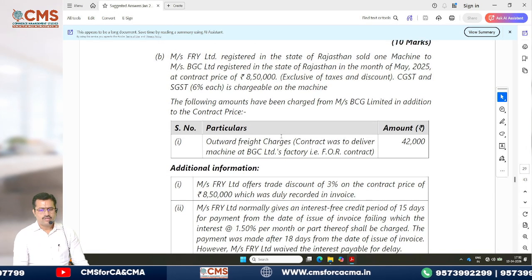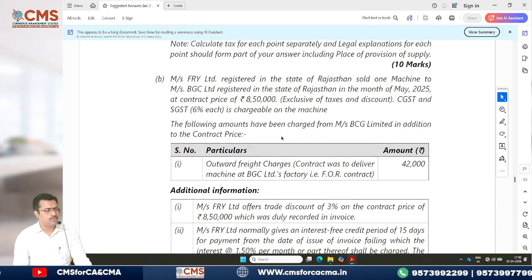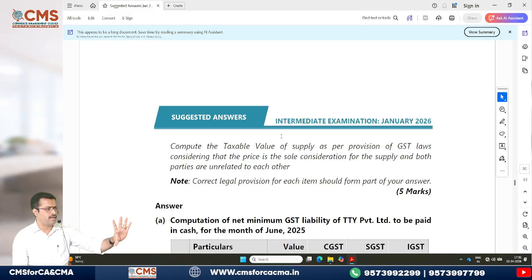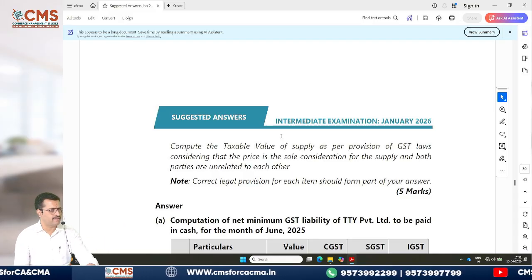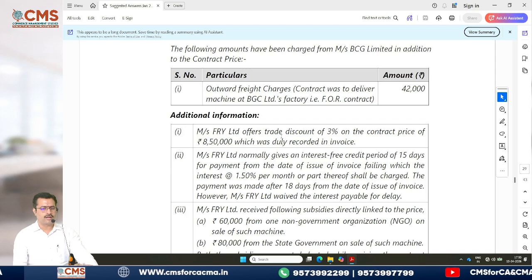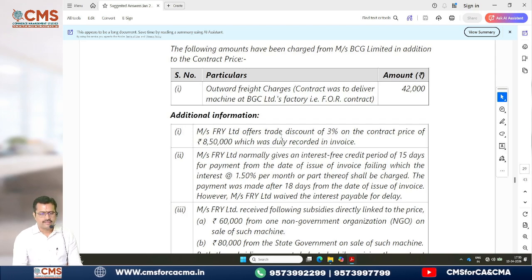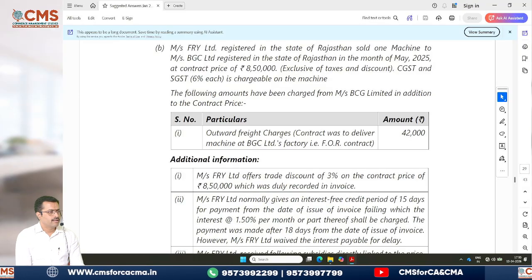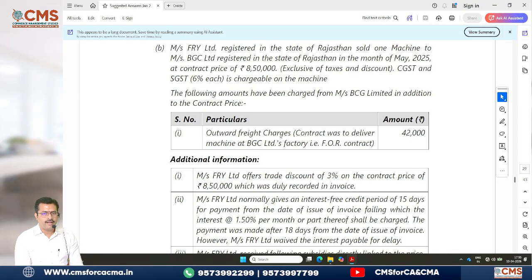Chalo. This was asked in January 2026 exam and it was asked for 5 marks straight away. Below itself we have the answer. I'll come back to the answer, but first let's look into the question. Come on, one second. Yeah, from here. Come on, you have to study and tell. I am waiting for you.